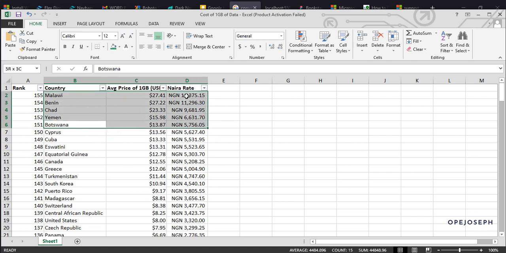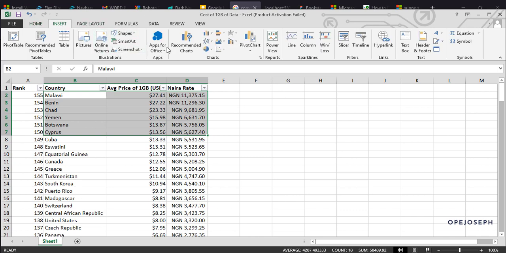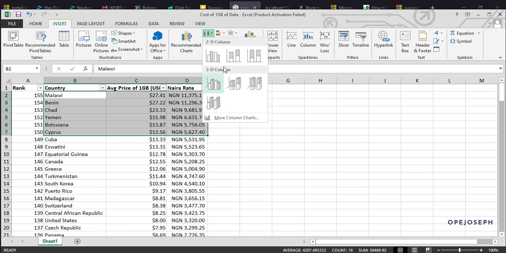So come to Insert. I've selected the top 5. Now remember, you hold the first cell using your shift key, you hold the last cell, then you come to Insert. When you get to Insert, you go to Recommended Charts. You can select any chart of your choice here. It's going to give you the top 5 countries in the specific chart you select.